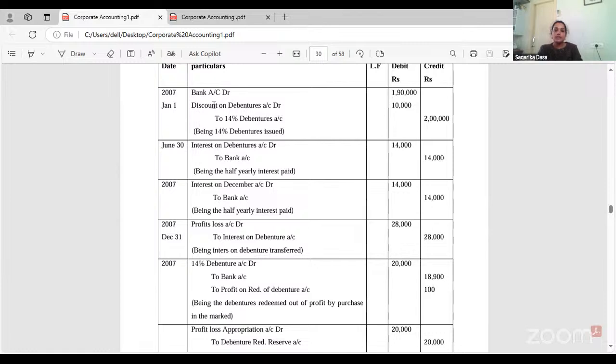As I mentioned, your discount will be debited. So discount account data are 10,000. Debentures account data 2 lakhs. Now, once the debentures are issued, on 30th June, we will receive the interest every 6 months. So interest on debentures account data to bank account.